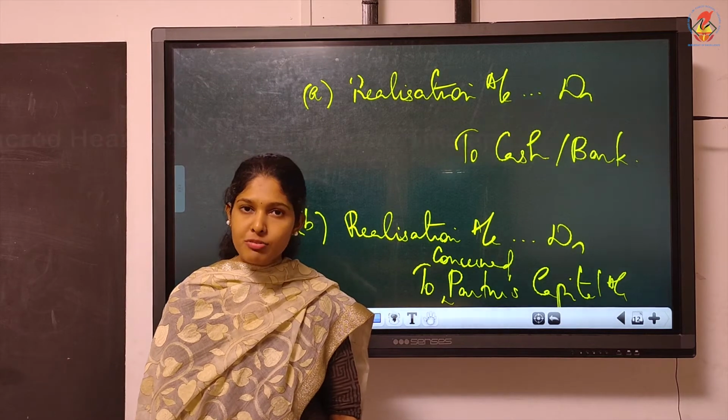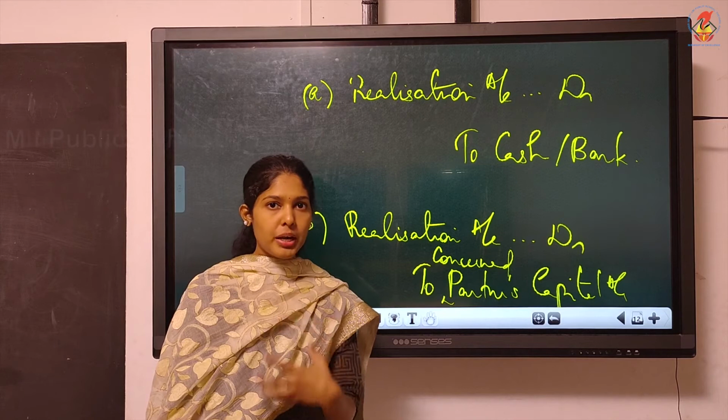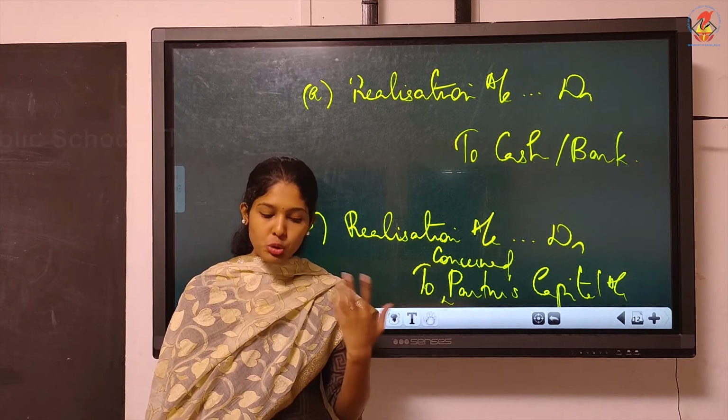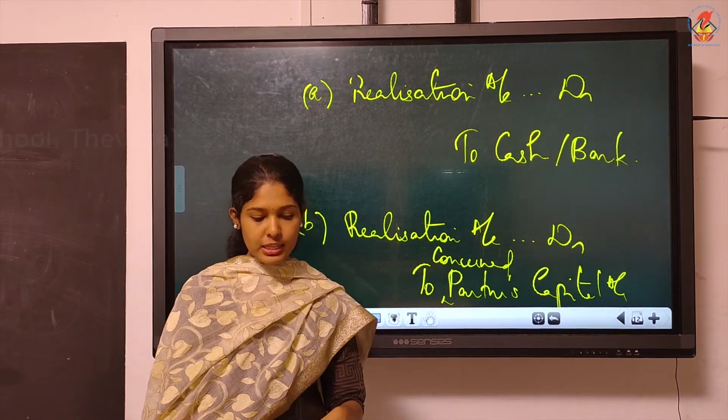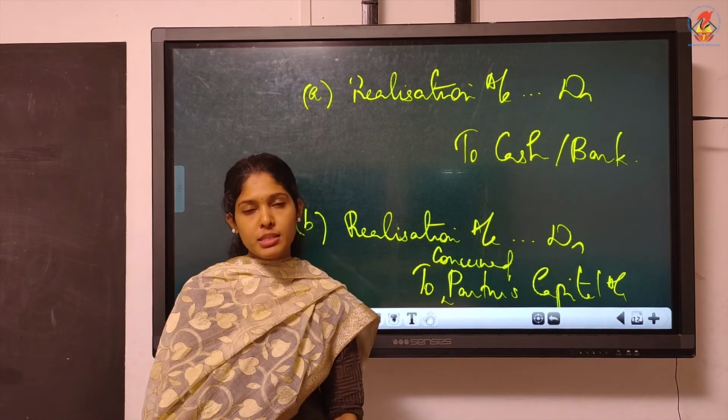What is the meaning of that heading? You are paying some remuneration, that is commission, to the partner for undertaking dissolution, and the partner agreed that he will bear the dissolution expenses.